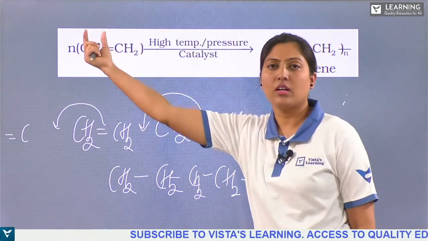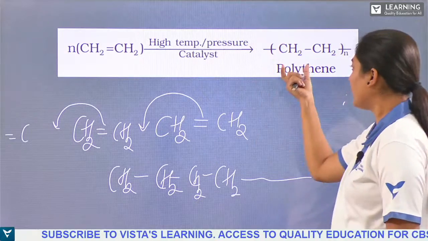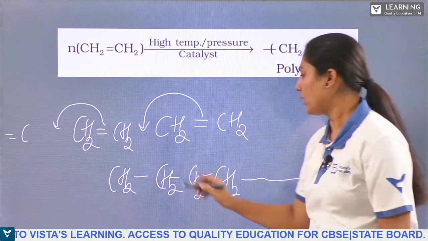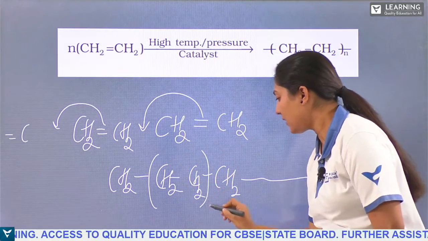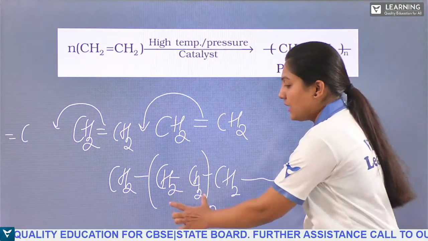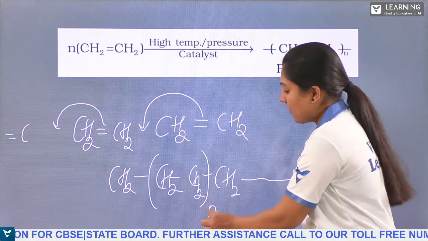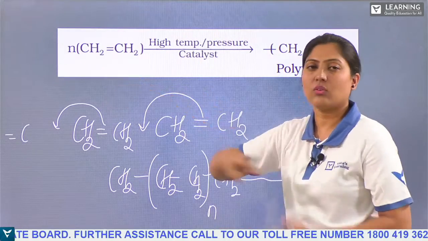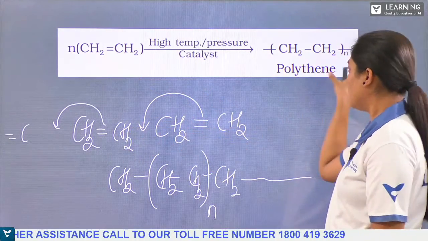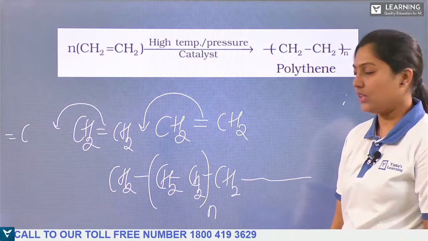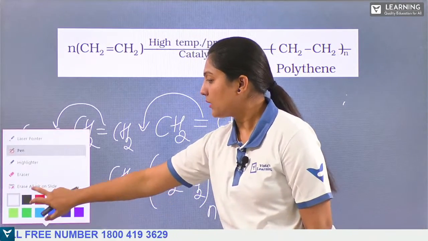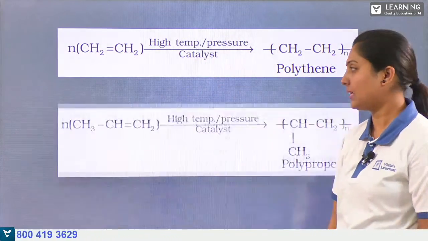However many ethene molecules we are taking, we will get such a lengthier chain. So we can write this in a bracket and write n. That means if it is 10, then we'll be having 10 here. If you take 10 molecules, we'll get a chain of 10 molecules, and we can call it a polymer of ethene, polythene.